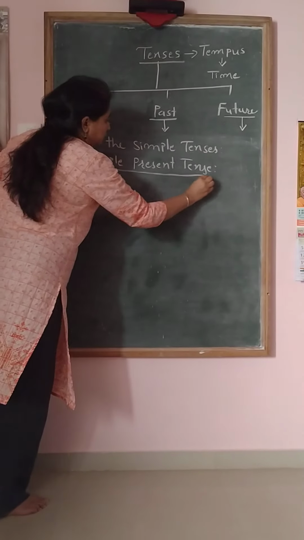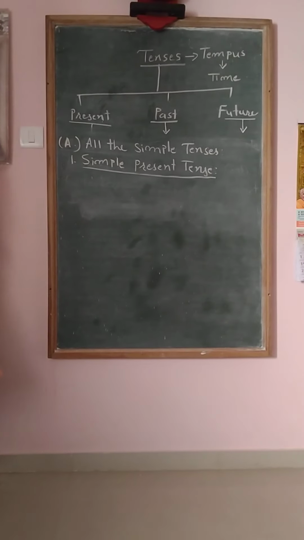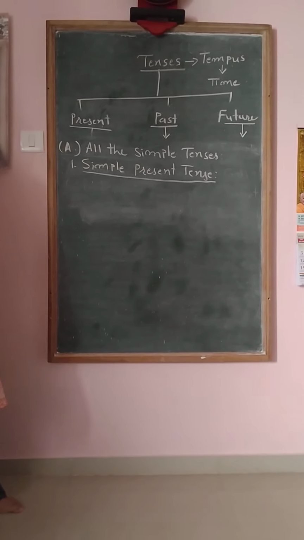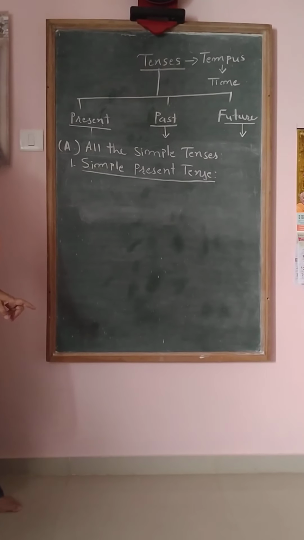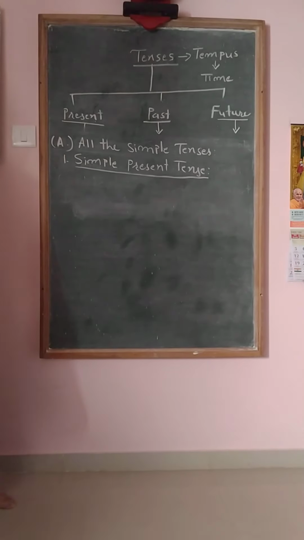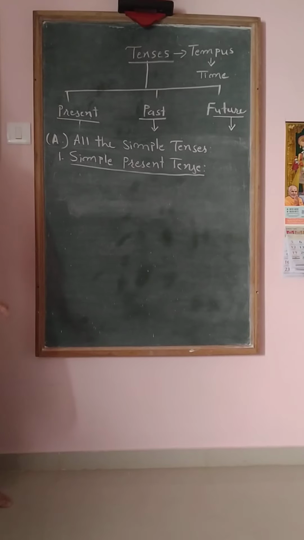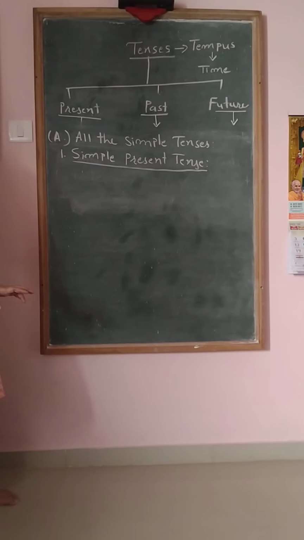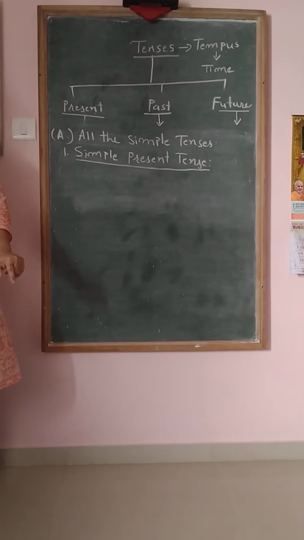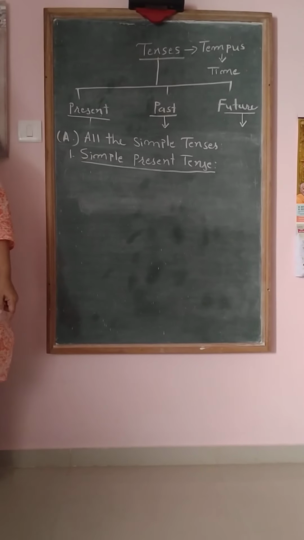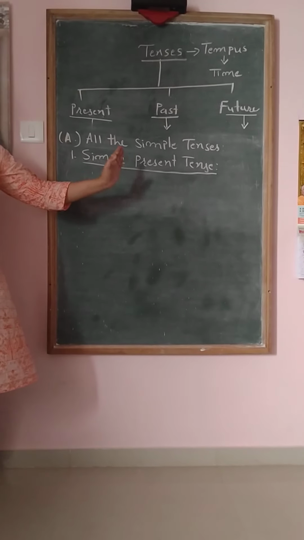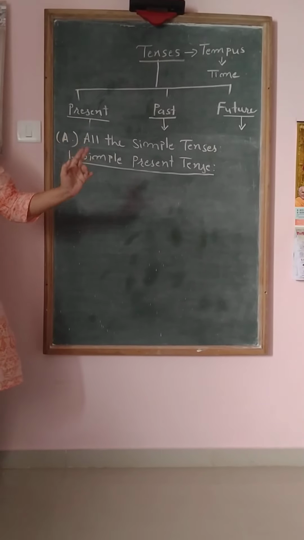So first of all, when do we use simple present tense? To show which type of activity? Which we are doing now? No. At what time do you get up in the morning every day? Routine, daily routine. 6 o'clock. Daily you get up at 6 o'clock. Which tense is it? Simple present. Are you doing it now? No. But you do it on a routine basis, daily activity. So all the daily activities we show in simple present tense. We may not be doing these things now.